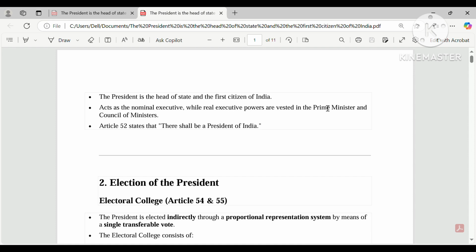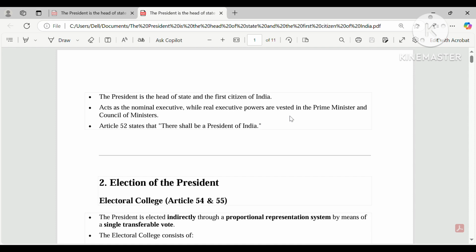All the cabinet ministers and all the ministers of state together are known as the council of ministers. We will discuss the council of ministers separately later, but for now you should understand this. So the real power: if the prime minister and council of ministers have 100% power,